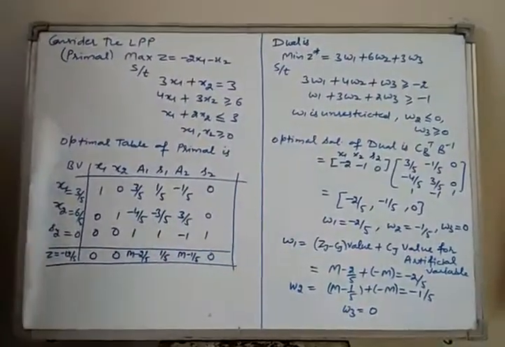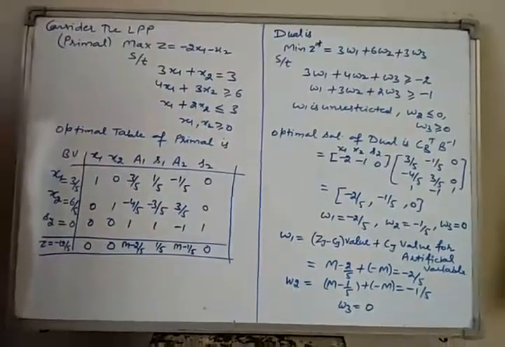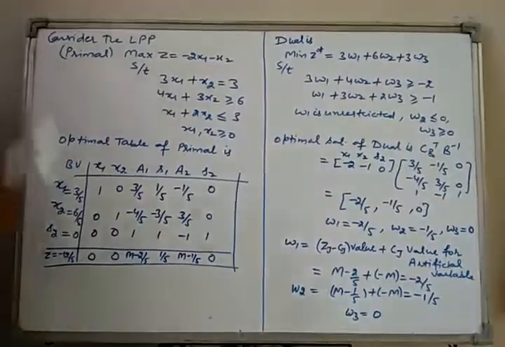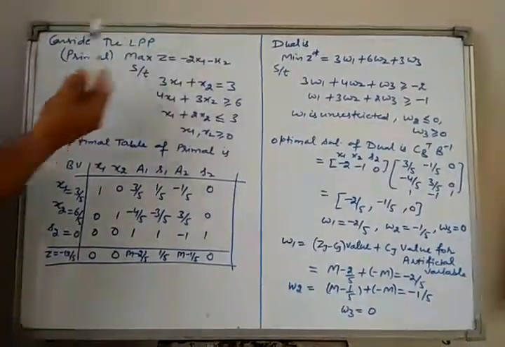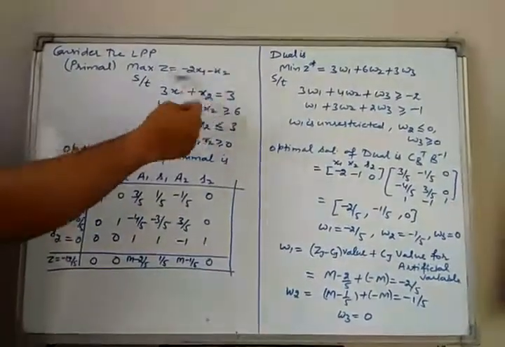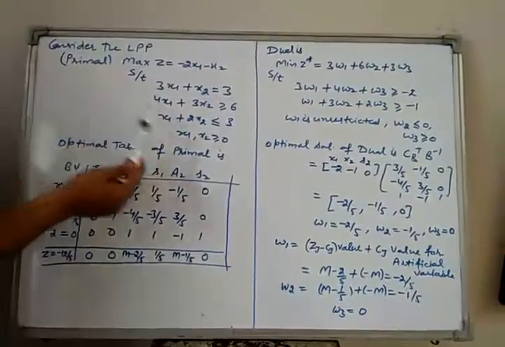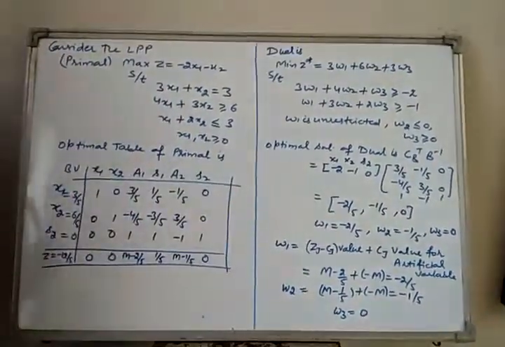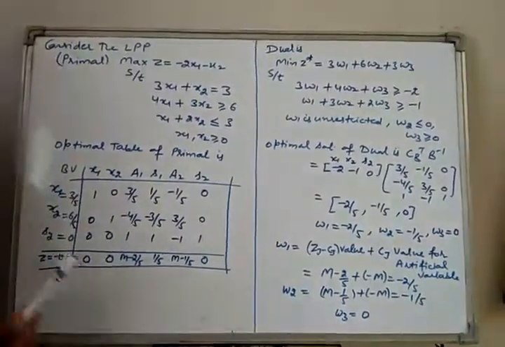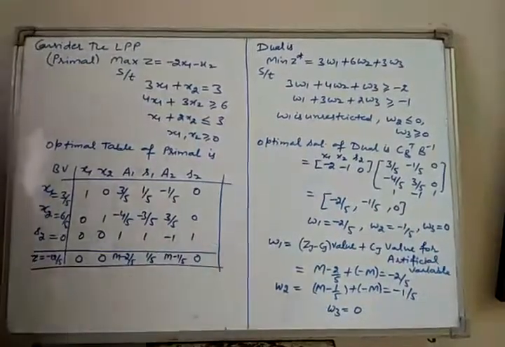Now I shall discuss how to find the optimal solution of dual where a surplus or artificial variable is involved. Consider this linear programming problem. Take it as the final problem. Here, we have to maximize this objective function, subject to these constraints along with the non-negativity restriction. This is the optimal table of primal, which is already given. X1, X2, S2 are basic variables. This is the Z row.